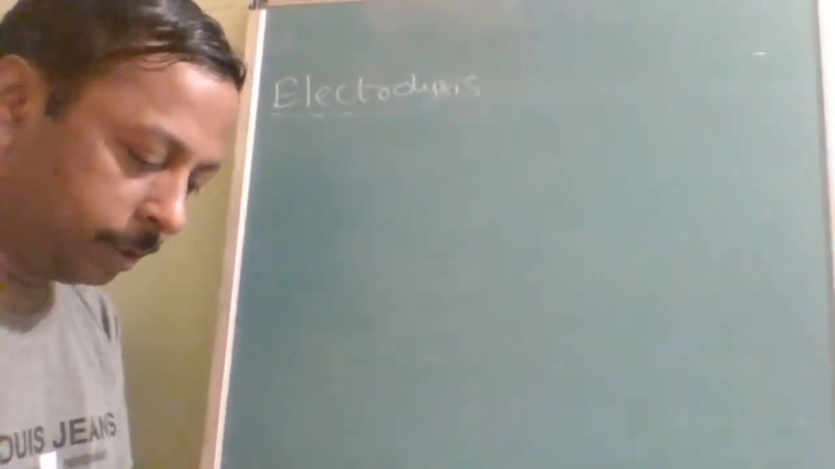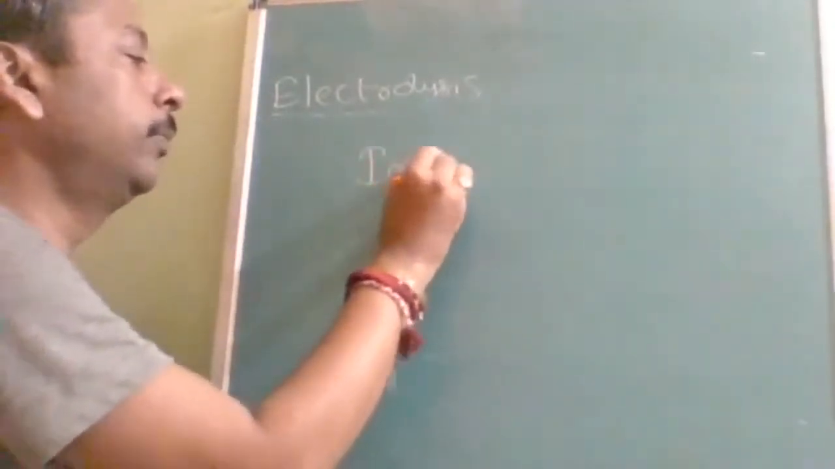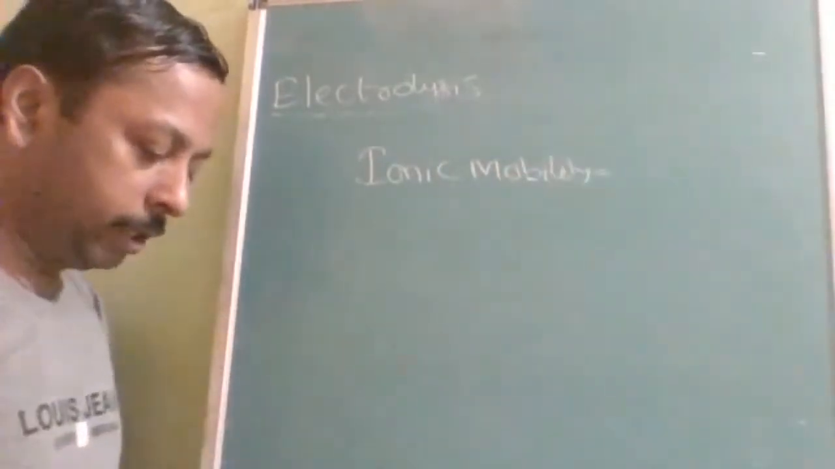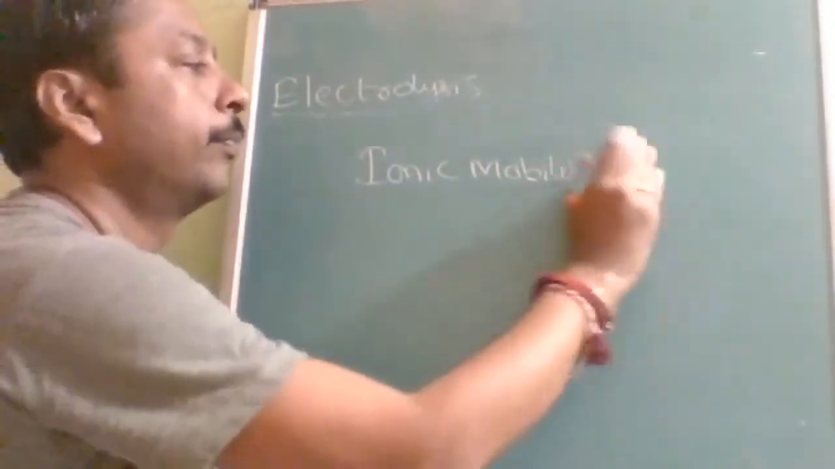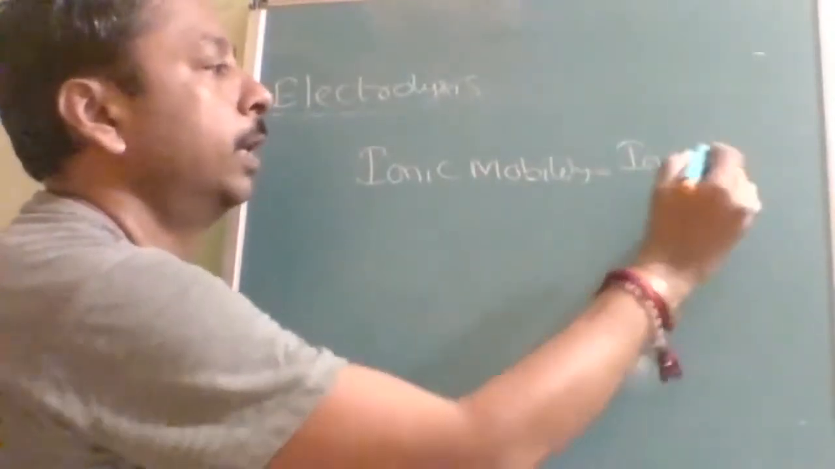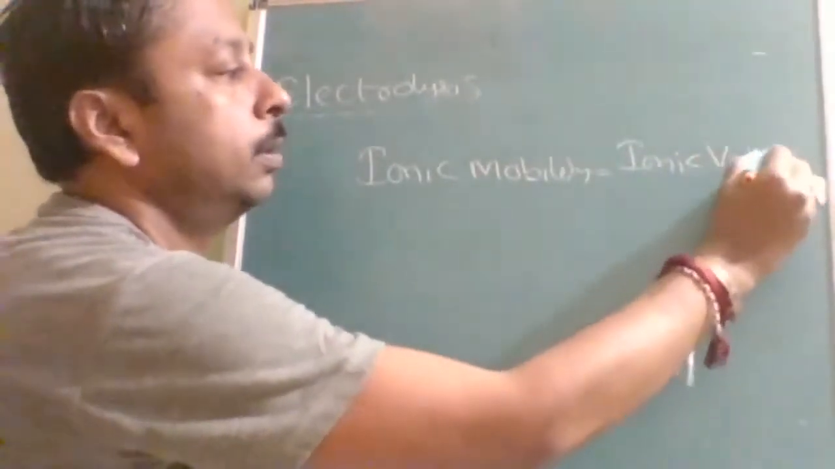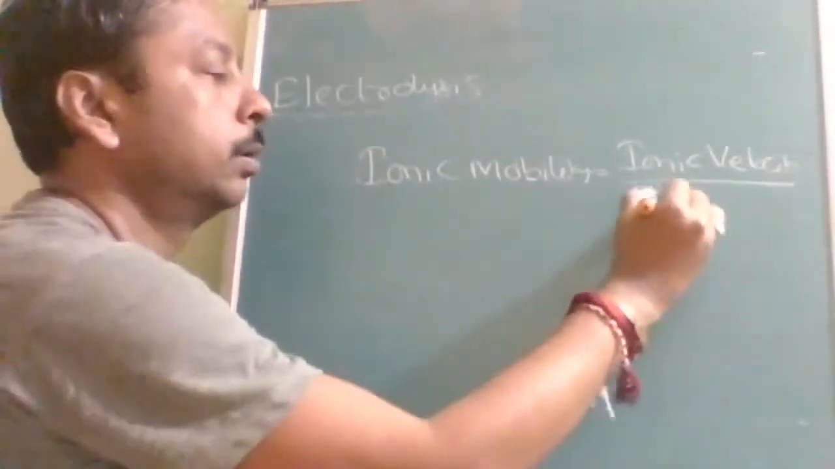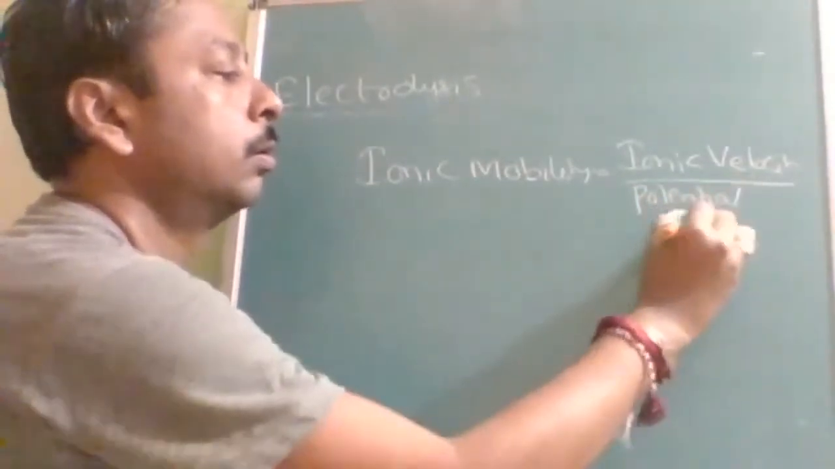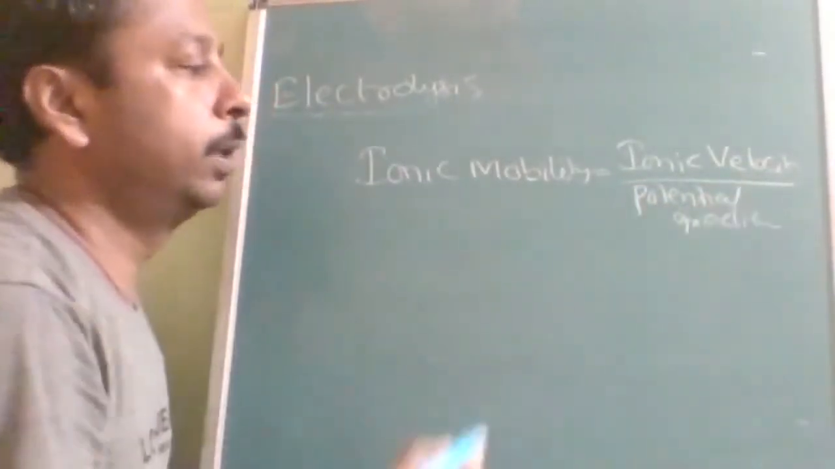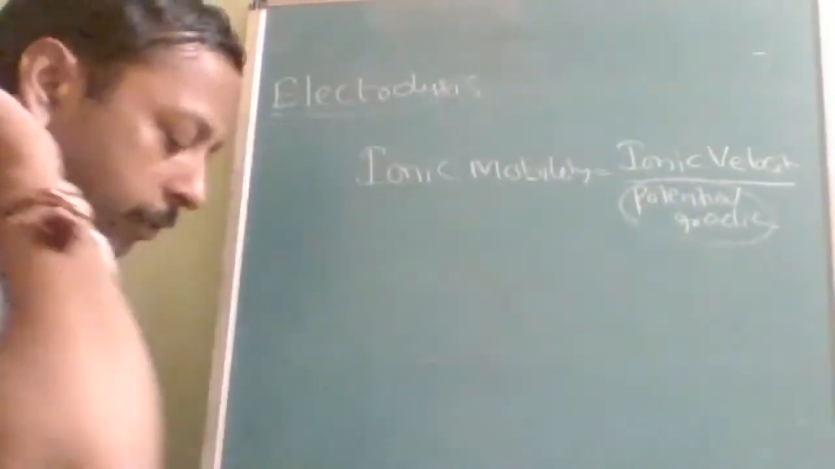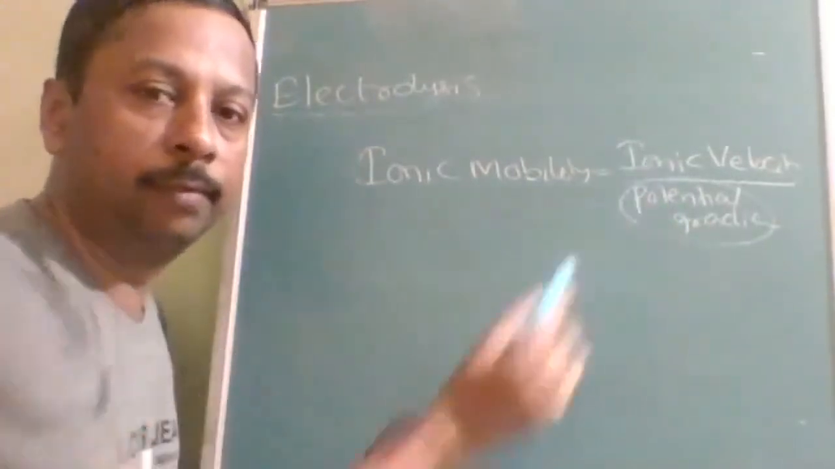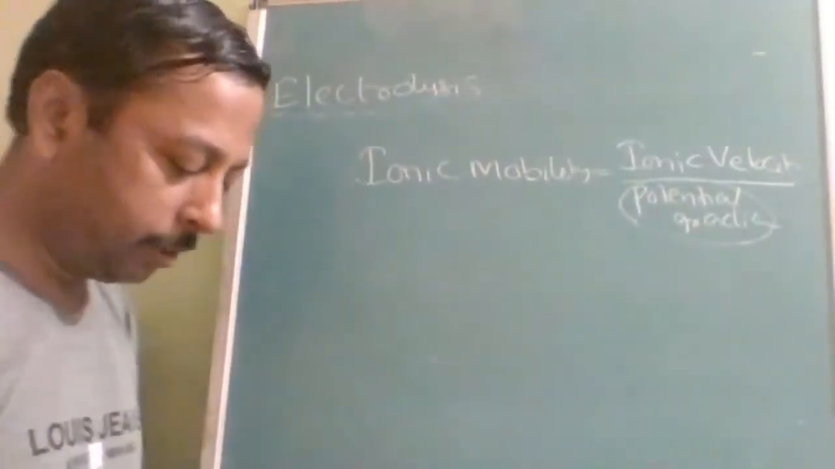And before that, there is one topic, ionic mobility. Ionic mobility is equal to ionic velocity, a very important topic for the advanced and AIIMS, divided by potential gradient. Potential gradient means how much voltage we are giving. How much speed with which it is moving, that is called the ionic velocity.